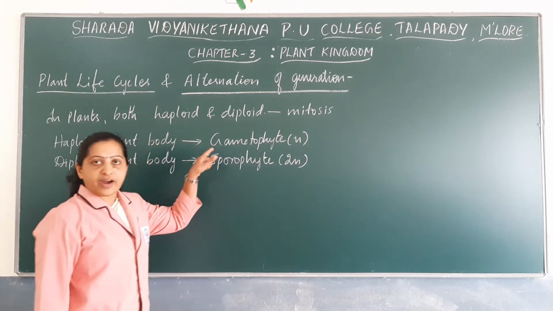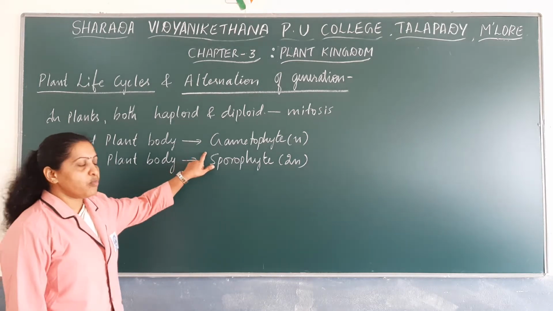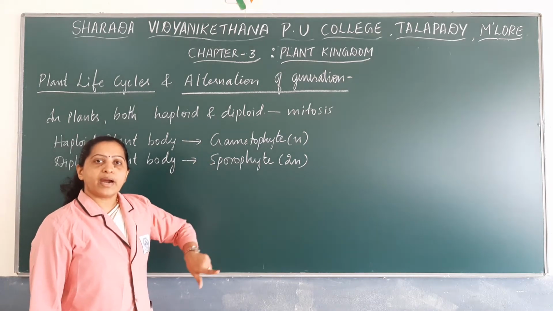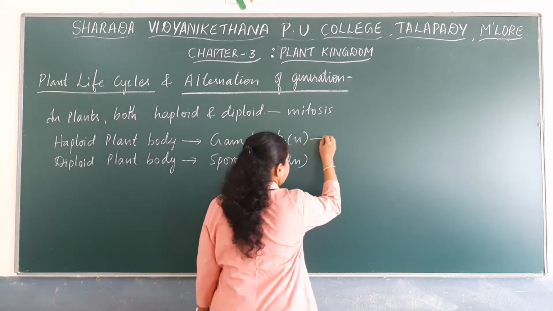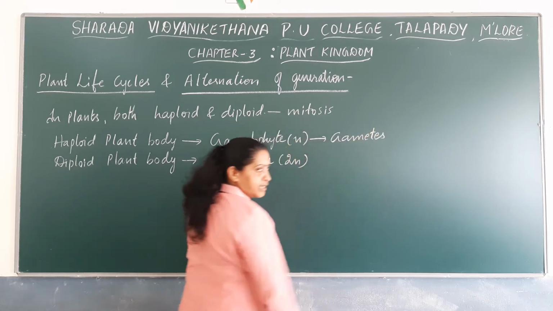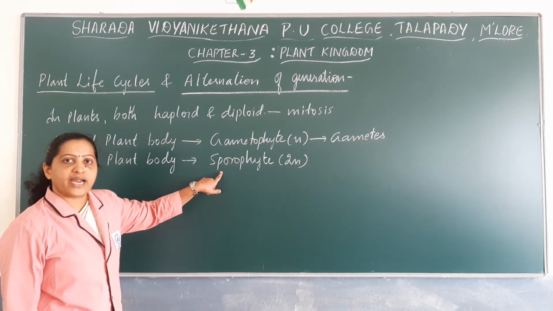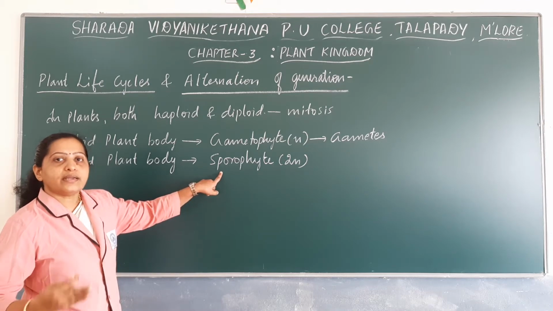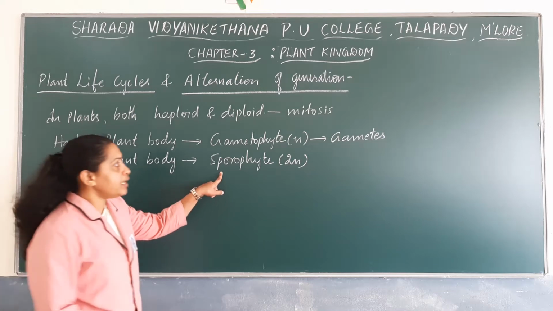The gametophyte plant body undergoes mitotic division to form gametes, male and female gametes. Whereas the diploid plant body, the sporophyte, undergoes a type of division known as meiosis to produce haploid spores.